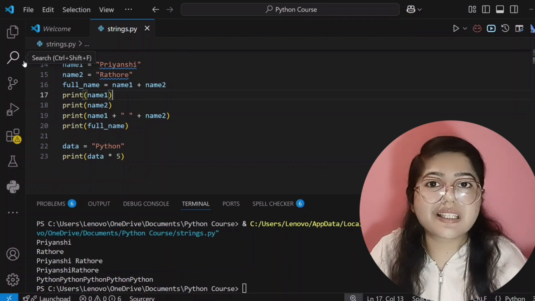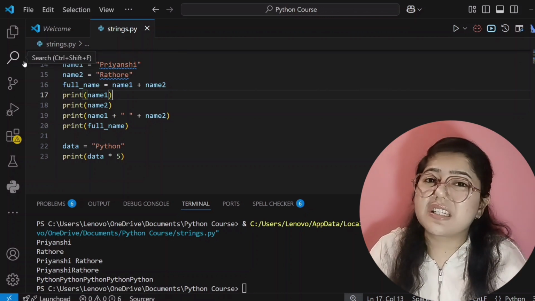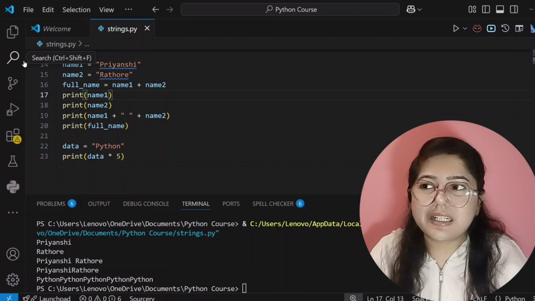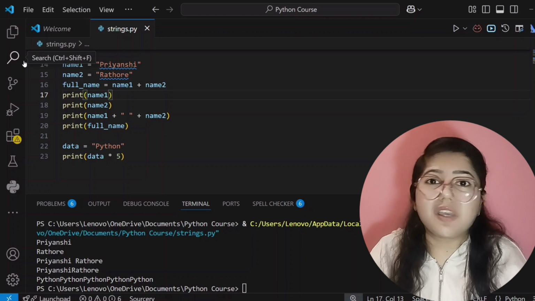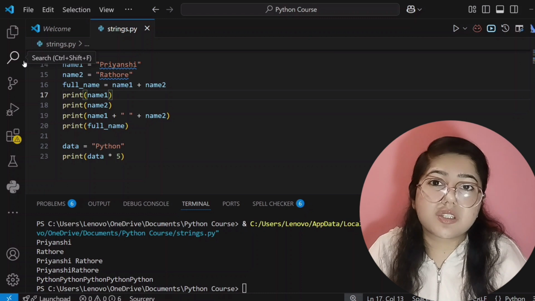So how do we access it? We can access it by its index number. And what does index number mean? In easy language you can understand it like this. We have our address. If you live in Indore, Mumbai, Pune, Bangalore, you have your address, right?